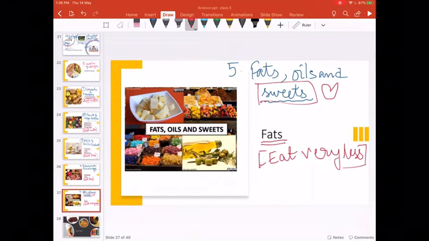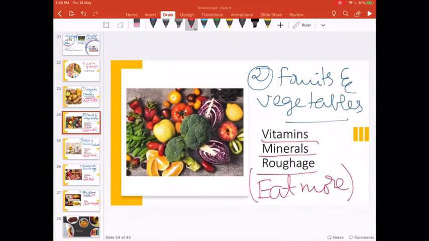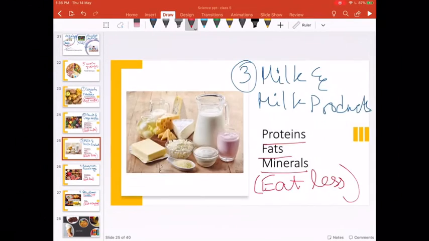Okay, so we have seen the 5 groups of the food component. First one comes under cereals and potatoes, included under carbohydrate, that should be eaten more. Fruits and vegetables fall under vitamins, minerals and roughage group, should be eaten more. Milk and milk products include proteins, fats, and minerals.